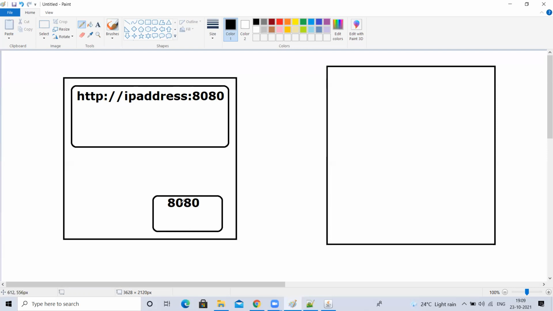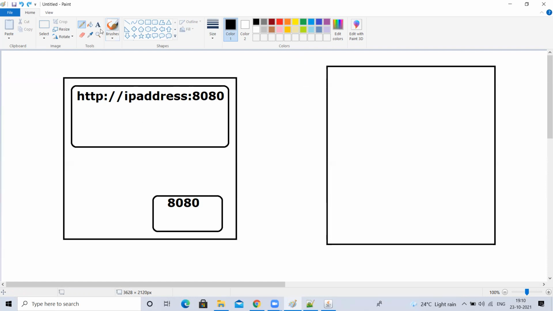So when you type the IP address of this machine, it will go to the internet through your router and all. It will travel and again come back here to this Tomcat. Even though you are using the local machine IP address, it will go out and come out again here.